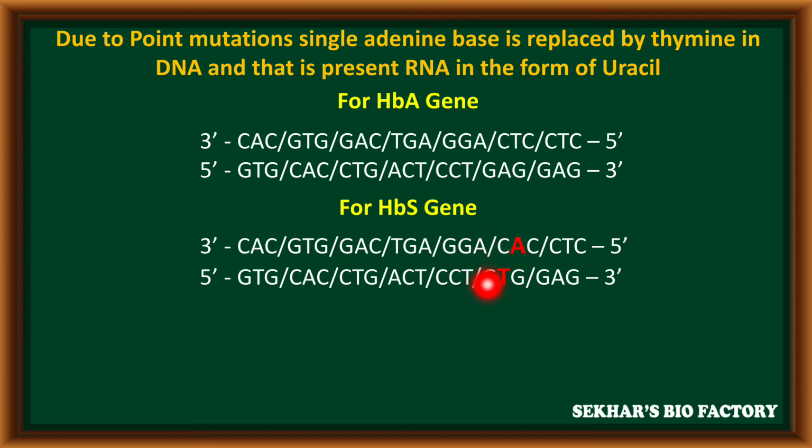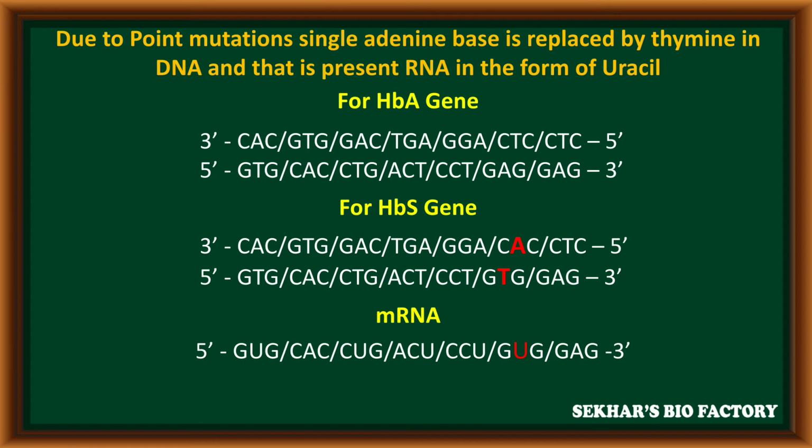The change occurs at only one nitrogen base pair location, so it is called a point mutation. Due to this point mutation, the HBA gene becomes the HBS gene.